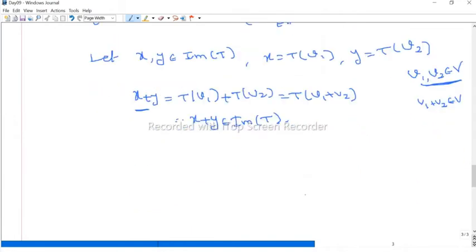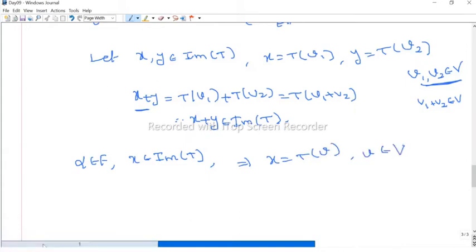So next we have to check scalar multiplication. If we take any scalar alpha from F and some x from the image of T, since x is in the image of T, we know this x is of the form T of something, we take T of v where v is in V. Now what do we have to prove? We have to prove alpha x is in the image. That means we have to prove alpha x equals T of something, some element from V.